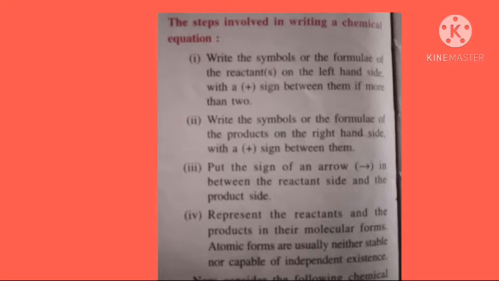Now students, if the total number of atoms on the reactant side is always equal to the total number of atoms on the product side, that chemical equation is called a balanced chemical equation.